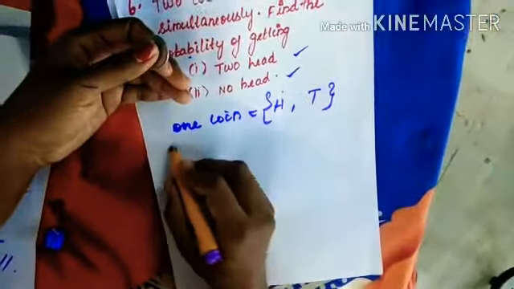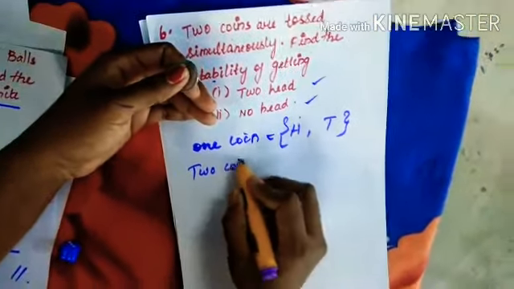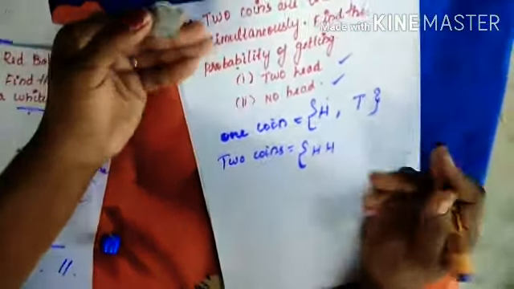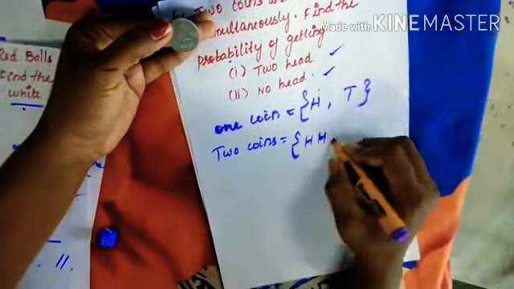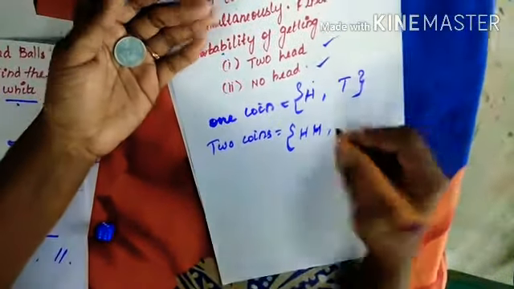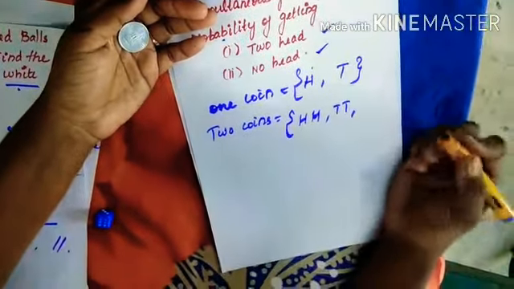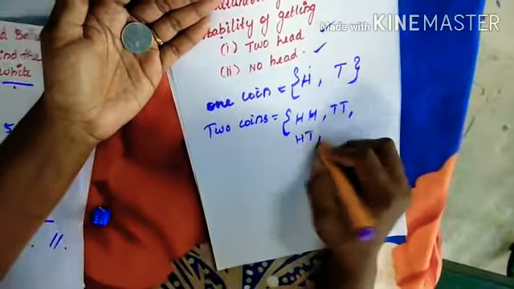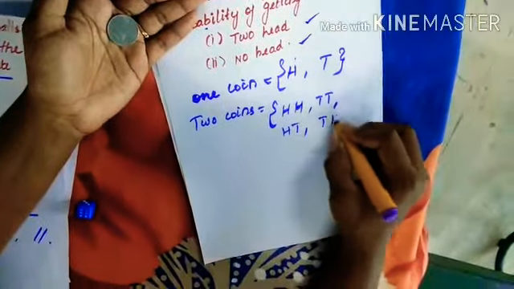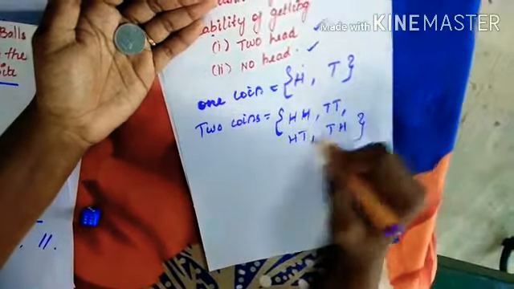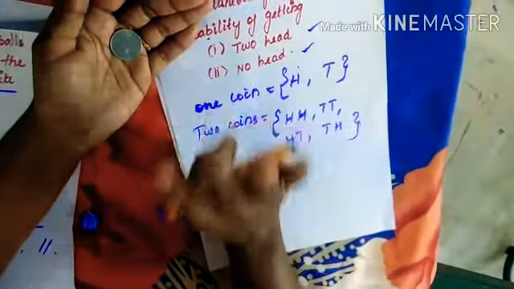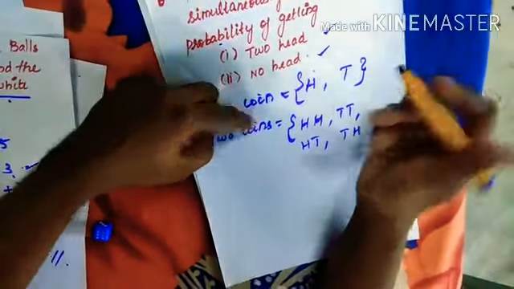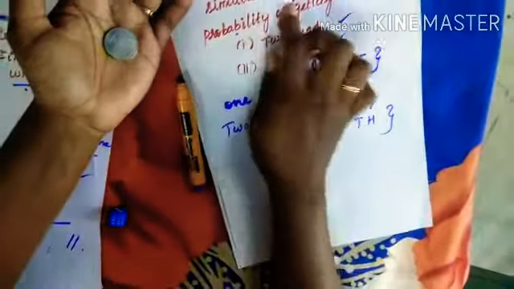If two coins are tossed, what are the possibilities? See, if two coins are tossed, you can get head and head: head in this coin and head in the other coin, and tail in this coin and tail in that coin, and head in one coin and tail in the other coin, or else tail in one coin and head in the other coin. So you will have 4 outcomes. So 4 possible outcomes you will have when 2 coins are tossed simultaneously.